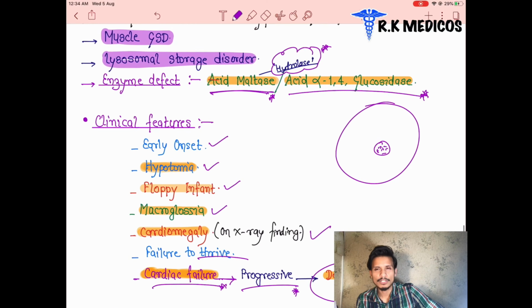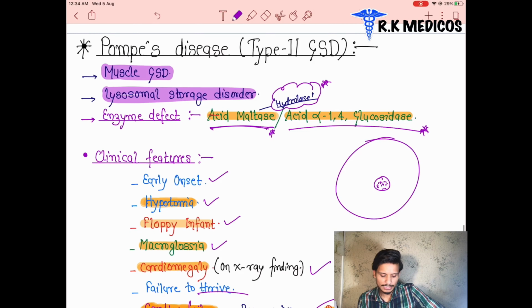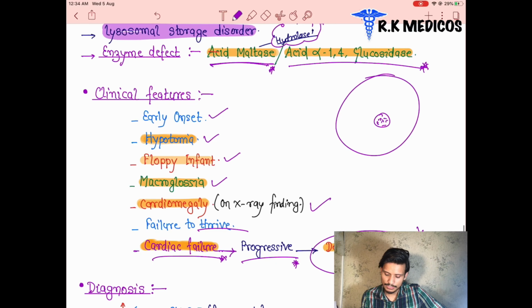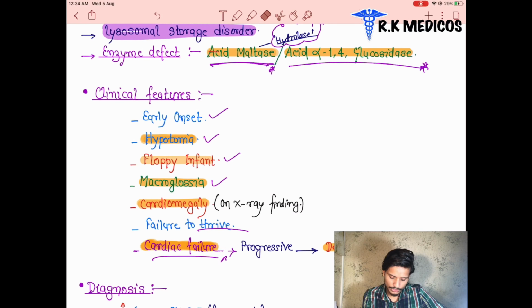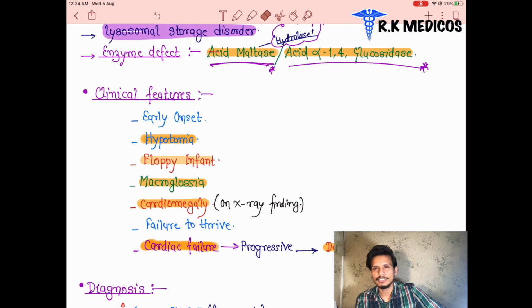The glycogen storage disorder, a muscle disease, the patient who suffers from it will show these clinical features. We have to memorize all the clinical features, and learn by heart the conditions in which the disease is very dangerous for us. These disorders are very important from an exam point of view and for many MCQ questions. These diseases are also common in our life, so you must know about them.